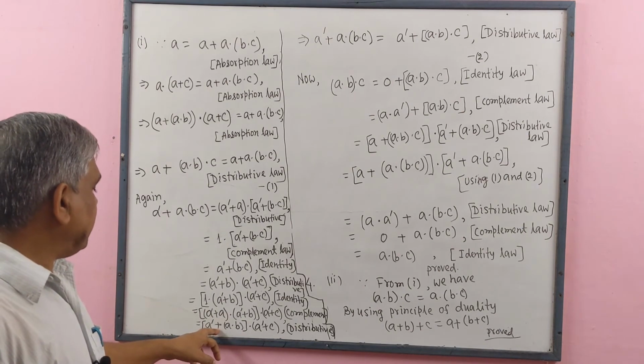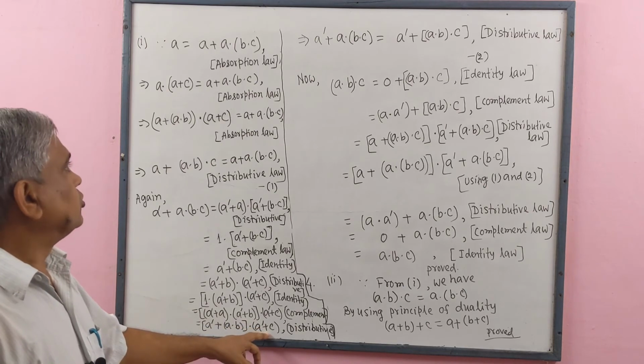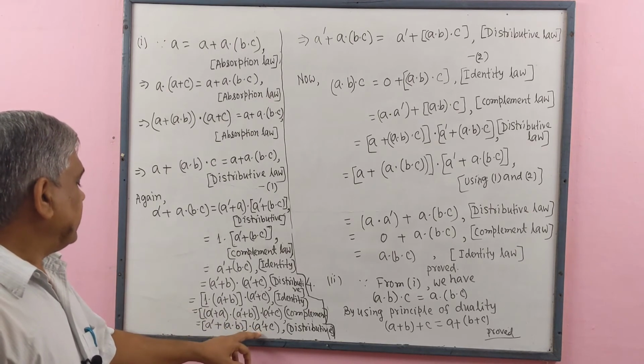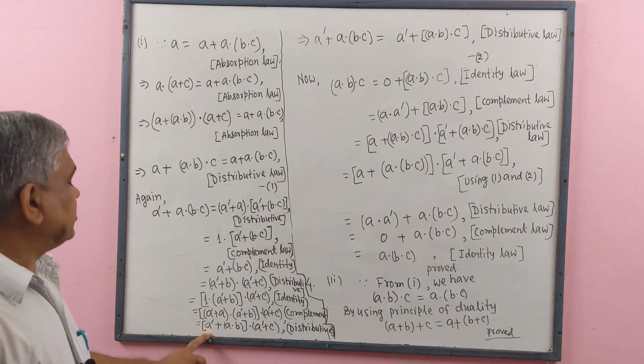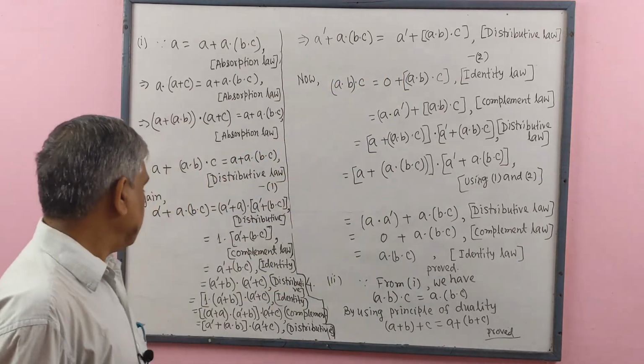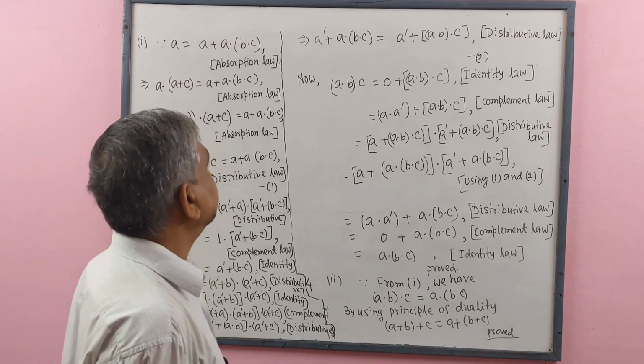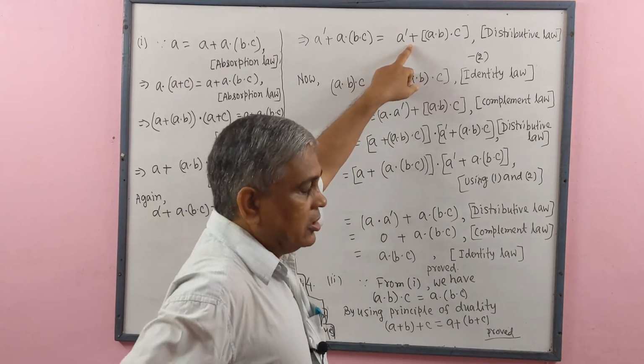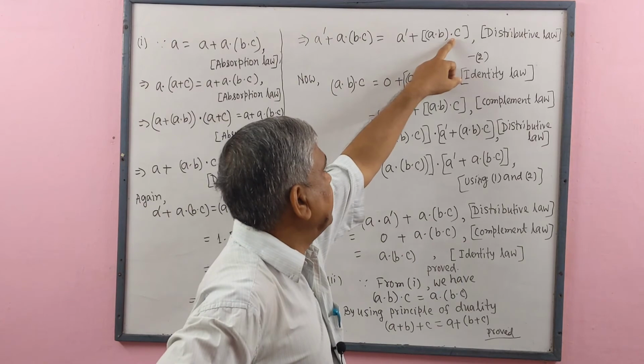Here we have plus, here also plus. So we take complement of A outside, here plus A dot B dot C. Here we have taken plus, so here we will take dot.